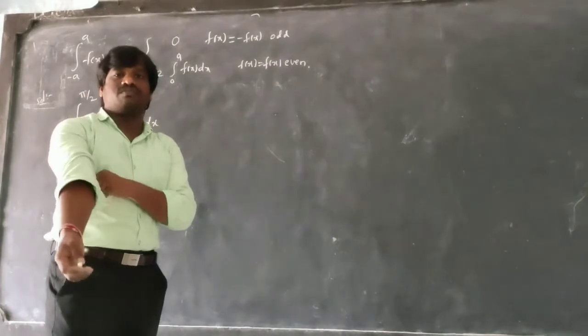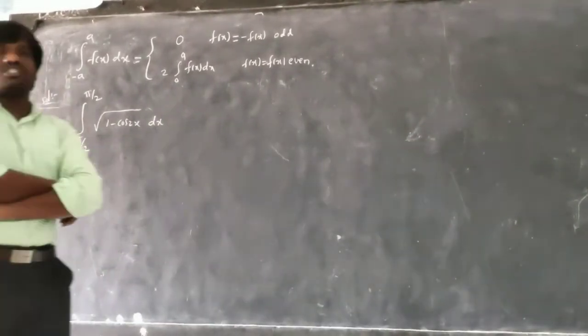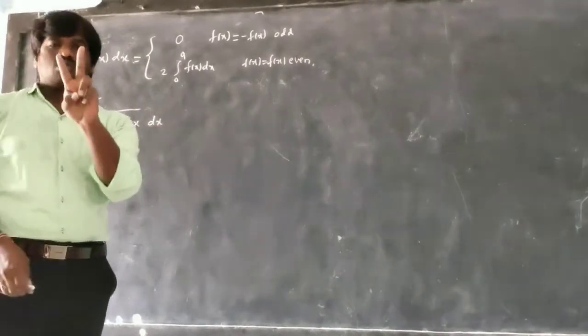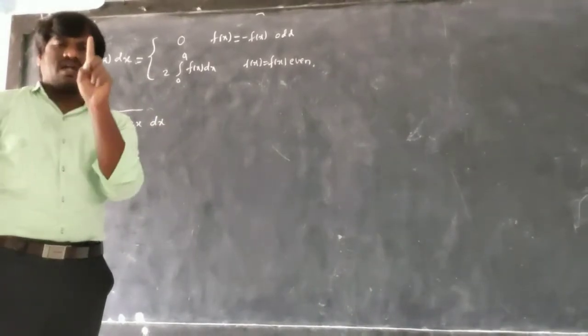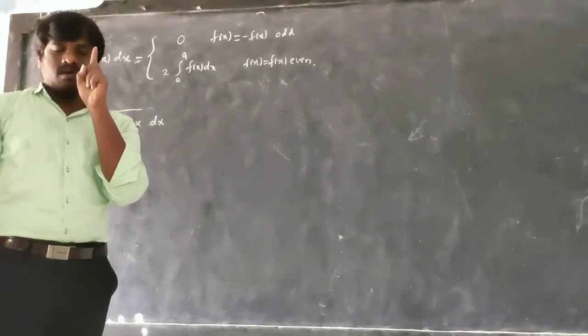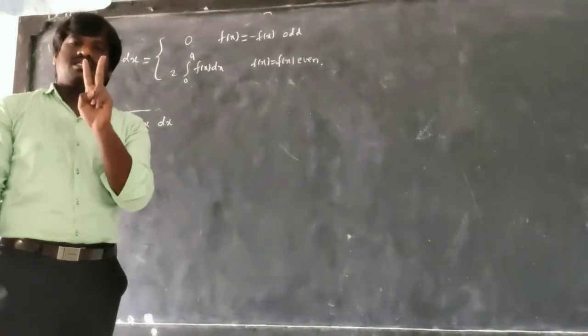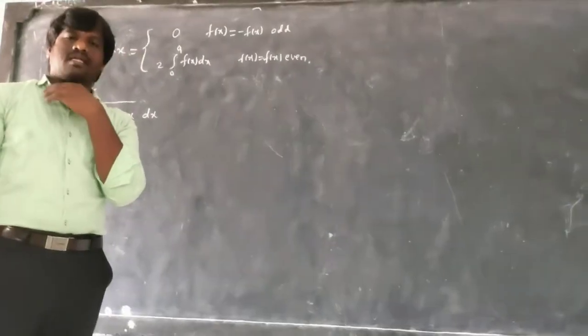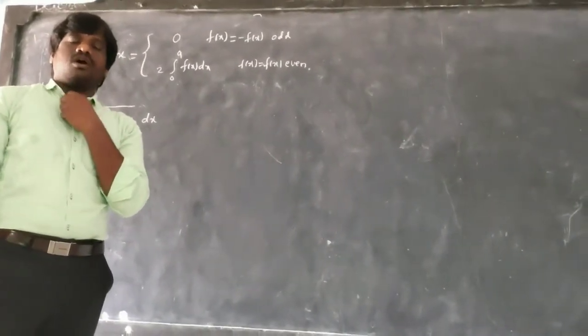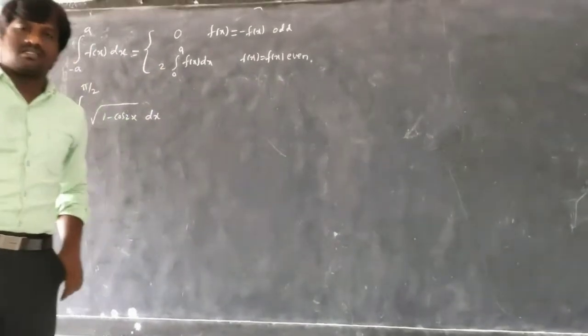Yesterday I gave the proof of this, so we start solving the questions on it. After this, only two parts are left: one is periodic function, the properties of periodic functions, and then the Leibniz rule. Then our complete definite integration will finish. After that, we will solve many problems, and we are going to end this by next week.